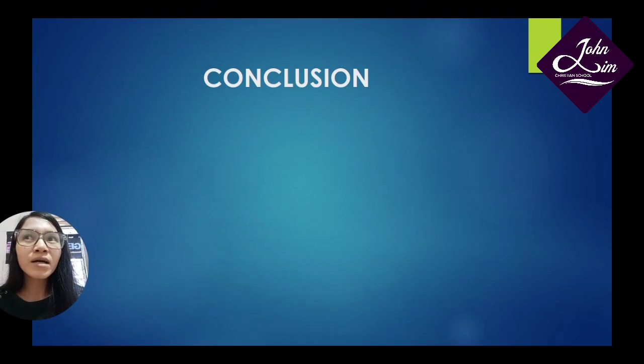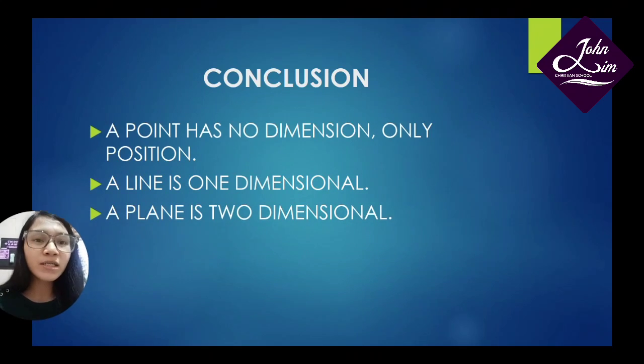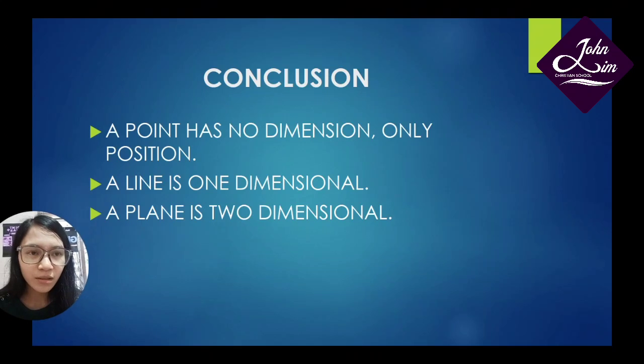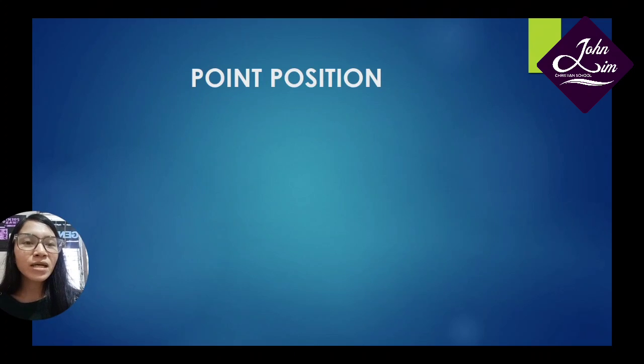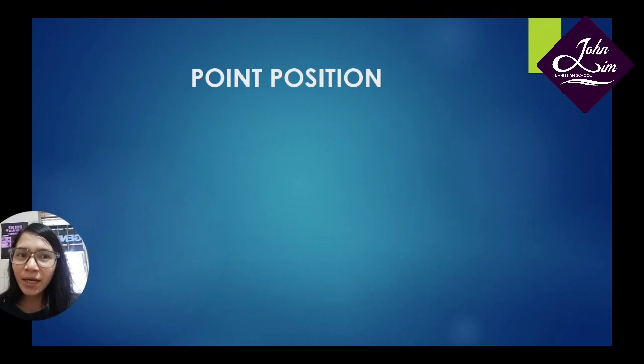Now we have learned about points, lines, and planes. So what conclusion can we get? The first, a point has no dimension, only position. A line is 1-dimensional and a plane is 2-dimensional. Yes, that is the difference between them. So now we go on to learn about point position.